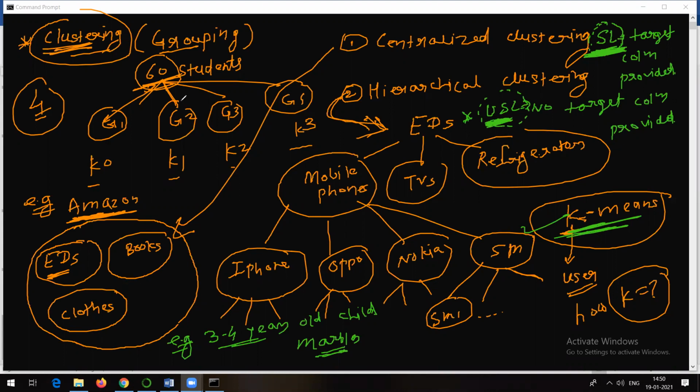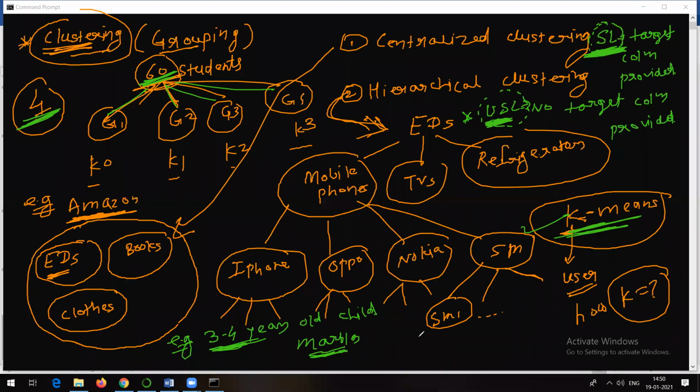In case of clustering, we are not aware in advance. Here I told you that we are going to divide the 60 students into 4 groups, but I did not actually know into how many groups I could divide the students. That's why I am giving this example. If there is a 3 to 4 year old child and you give some marbles to that child, the child is not aware into how many groups those marbles can be divided. So you need to classify the different marbles.